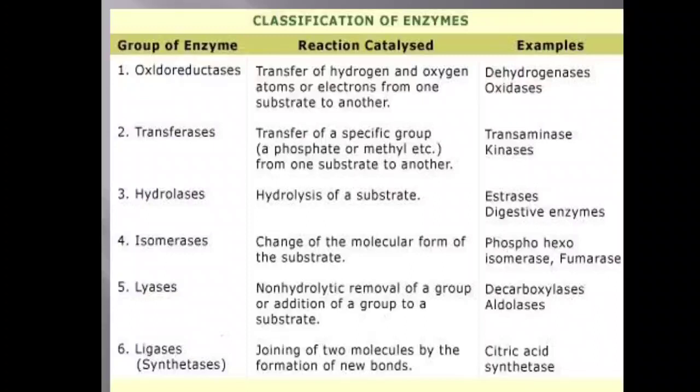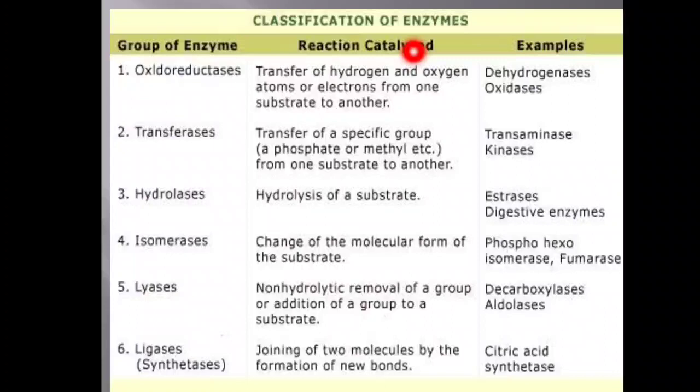If it acts on sucrose, it is called sucrase. Like that they used to name. But after many enzymes were known, there is a systematic way of naming them with numbers and classification. I am going to discuss only the classification of the enzymes.